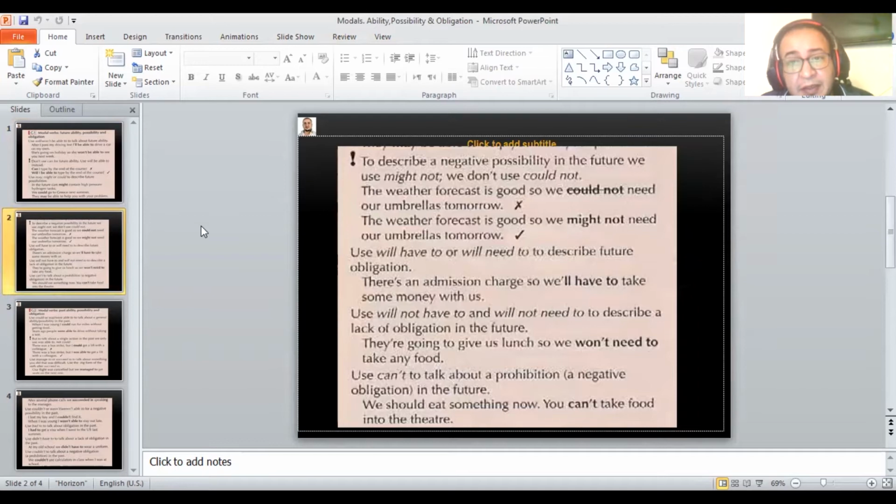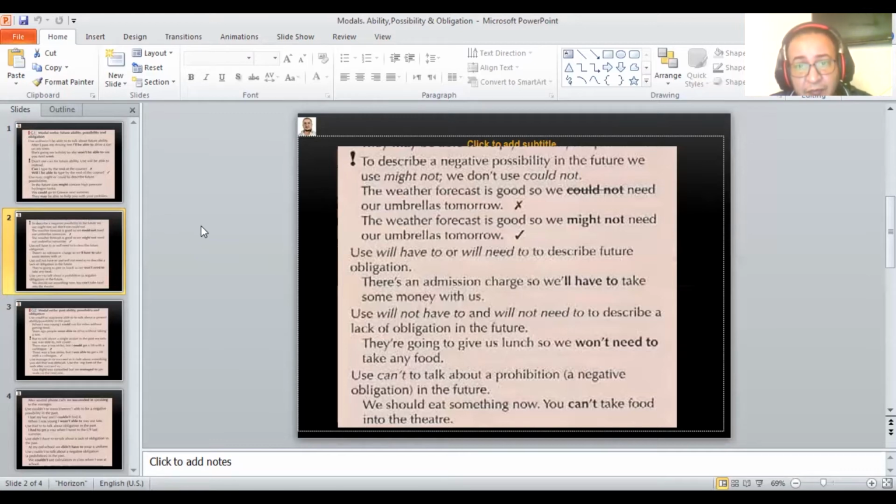To describe a negative possibility in the future, we use might not. We do not use could not. For example: The weather forecast is good, so we could not need our umbrellas tomorrow. This is wrong. Use might not instead: The weather forecast is good, so we might not need our umbrellas tomorrow.